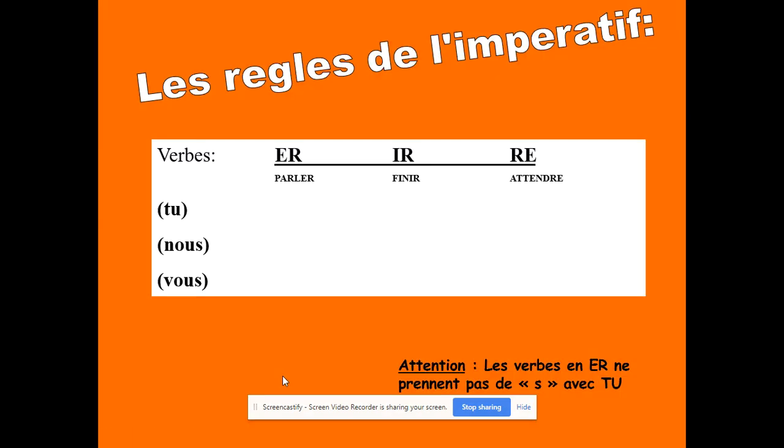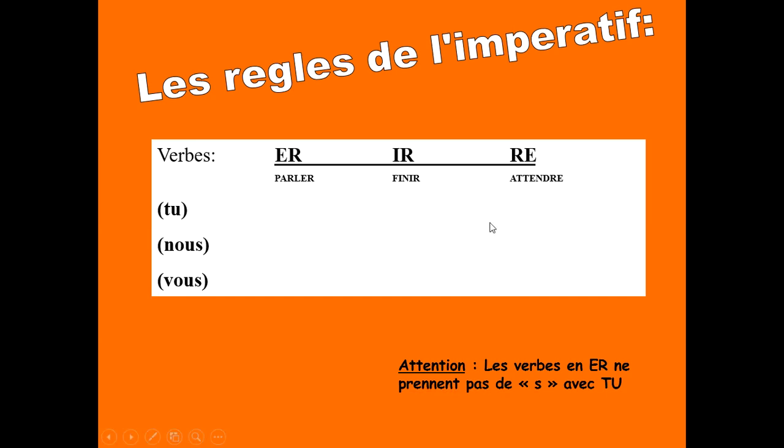Les règles de l'impératif. So for regular ER, IR, and RE verbs, I would strongly advise you to go back to your notes and review regular present tense, ER, IR, and RE verbs. Luckily, you just need to know the rules for tu, nous, and vous for impératif, regular. So the rules basically stay the exact same for present tense regular verbs, except for ER verbs. For tu, you take the S off.